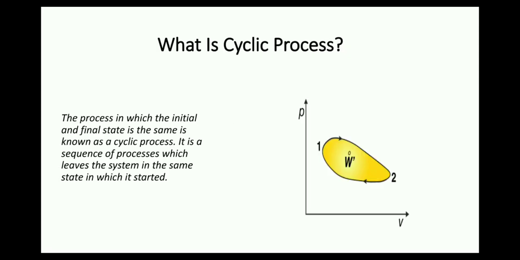Now talking about cyclic process. What is a cyclic process? A thermodynamic process that returns a system to its initial state is called a cyclic process. In this process, the initial and the final state are the same.